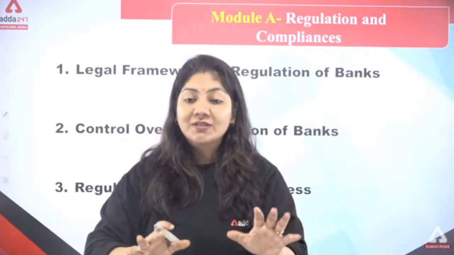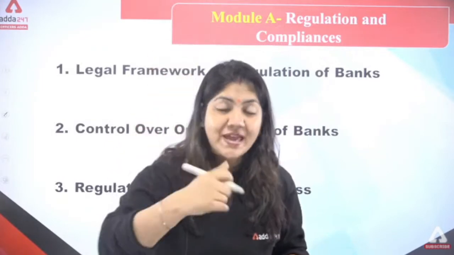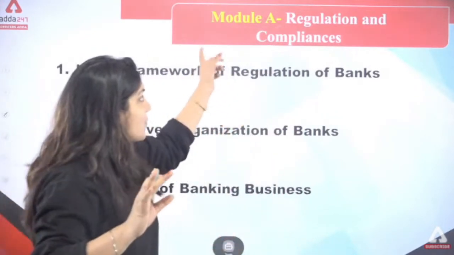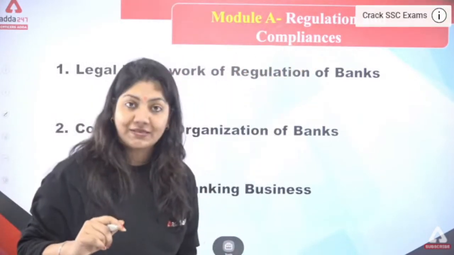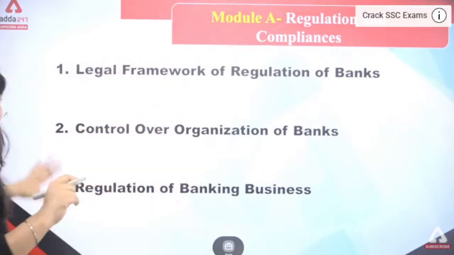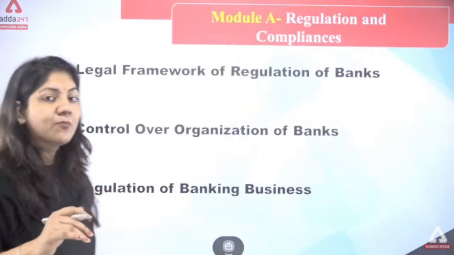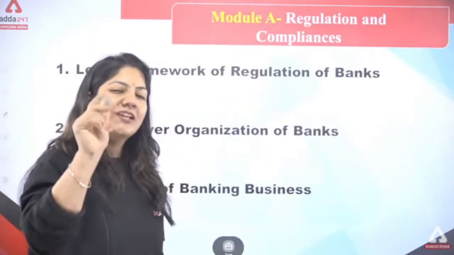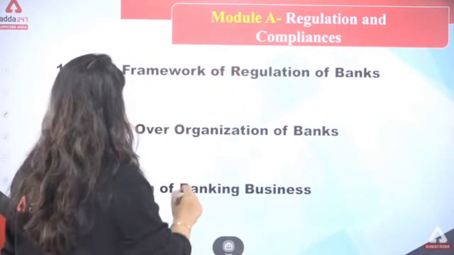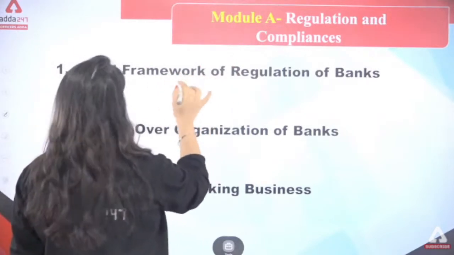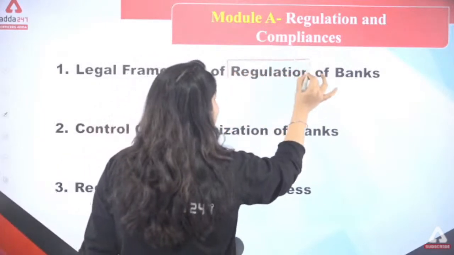Suppose today I am going to discuss the syllabus. Now I'm going to tell you how to write the syllabus in your copy. Just write down module A and write the whole sentence, regulation and compliance. Module A contains 7 points. Now I'm going to tell you the trick to write these 7 points in one word each. The first one is legal framework of regulation of bank. For this one you have to write one word, that is regulation.